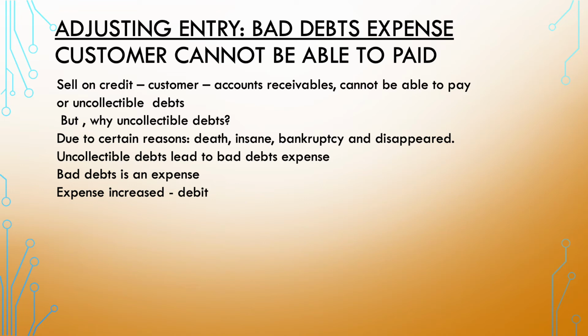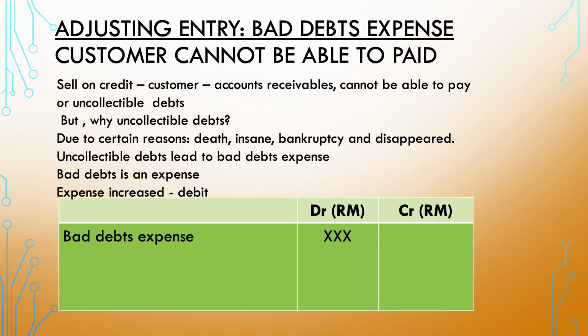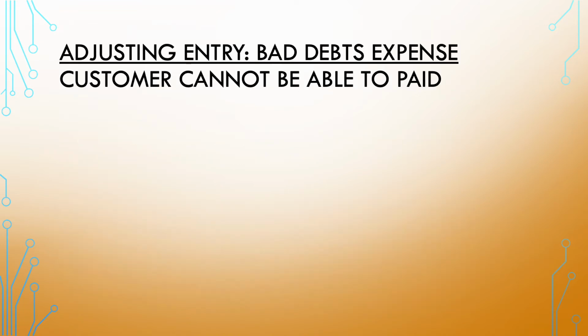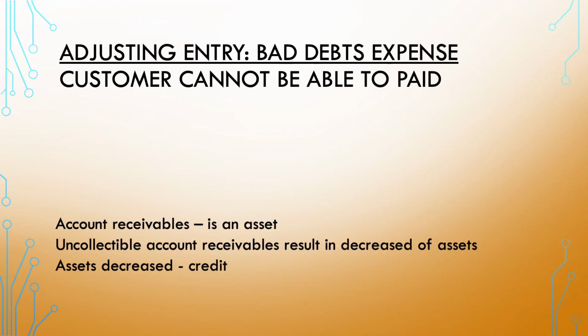Uncollectible debts leads to bad debt expense. Bad debt expense is an expense. Expense increase, we have to debit. Therefore, we debit bad debts expense. Account receivable is an asset.